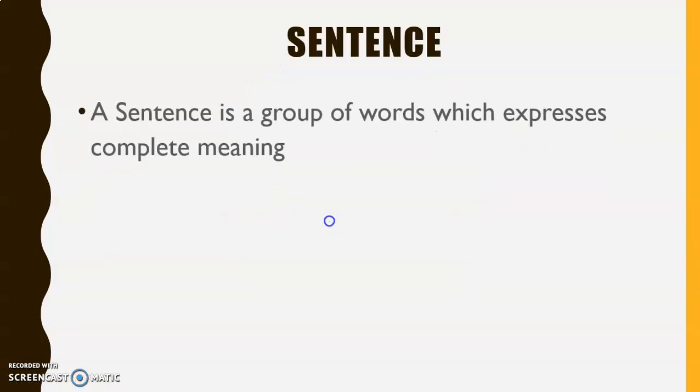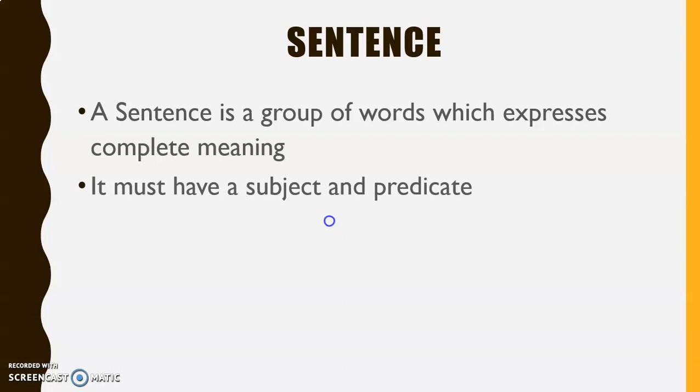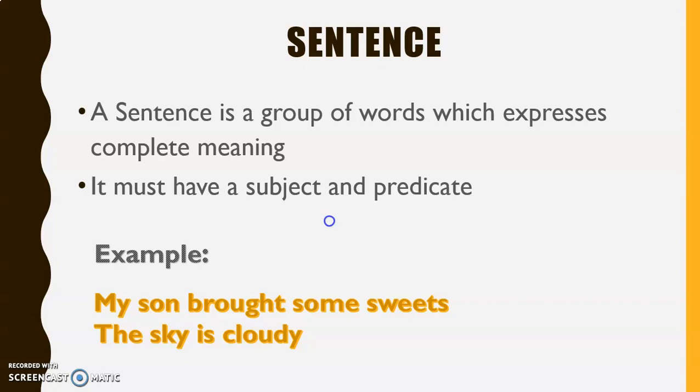A sentence is a group of words which expresses complete meaning. It must have a subject and a predicate. See the examples. My son brought some sweets. The sky is cloudy.